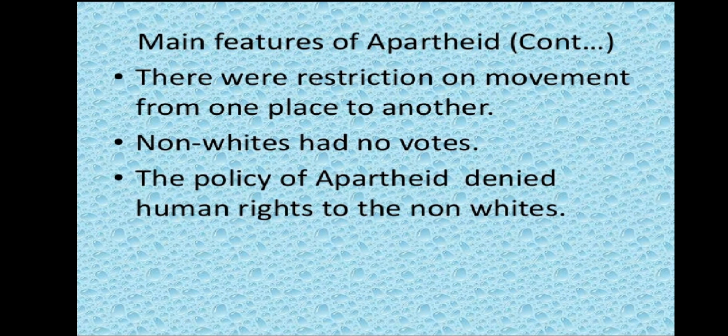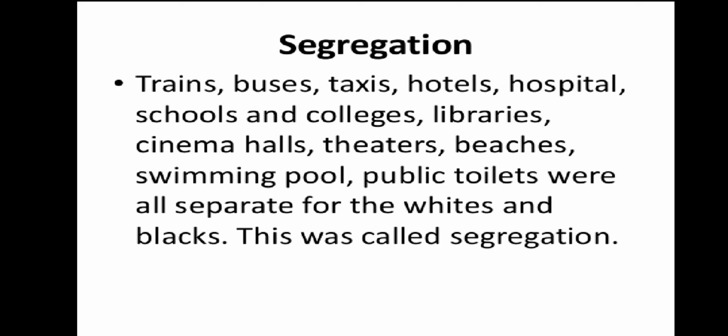There were restrictions on movement from one place to another. Non-whites had no votes. The policy of apartheid denied human rights to the non-whites. Trains, buses, taxis, hotels, hospitals, schools and colleges, libraries, cinema halls, theaters, beaches, swimming pools, public toilets were all separate for the whites and the blacks.